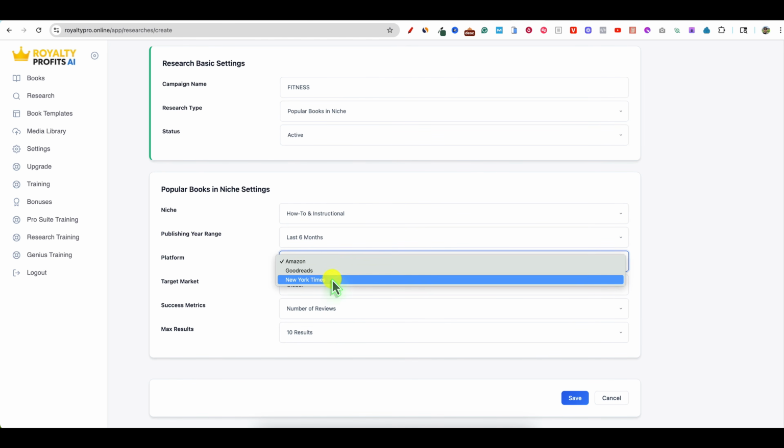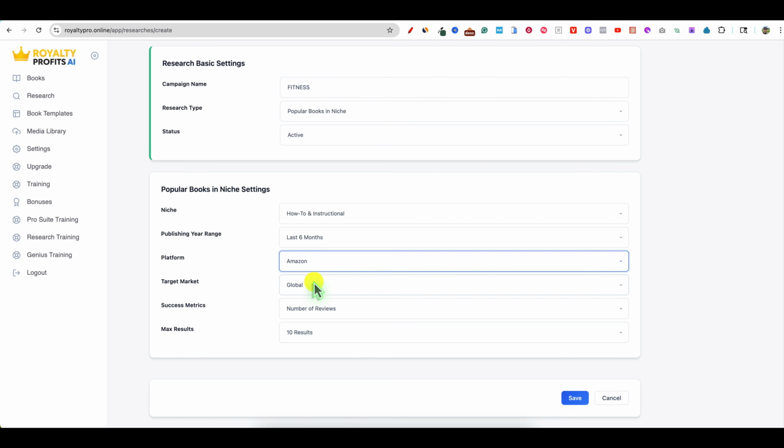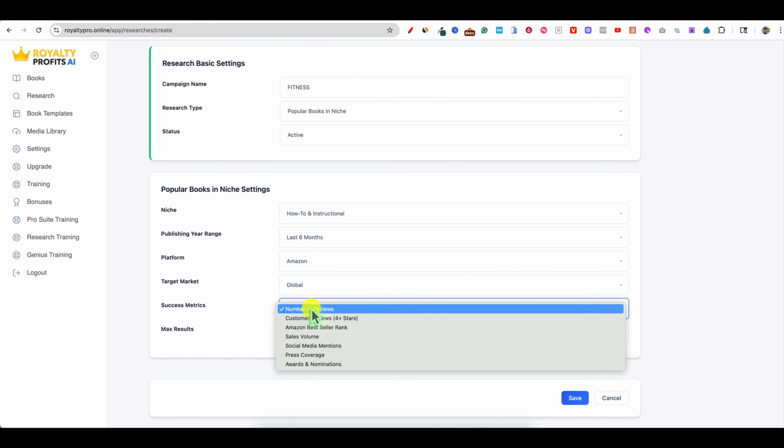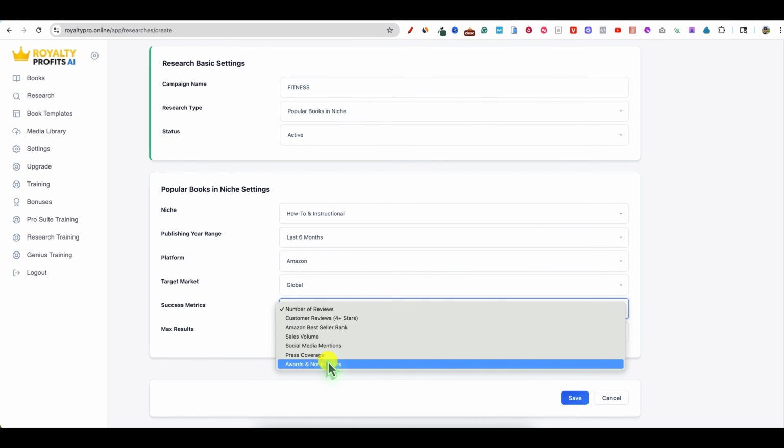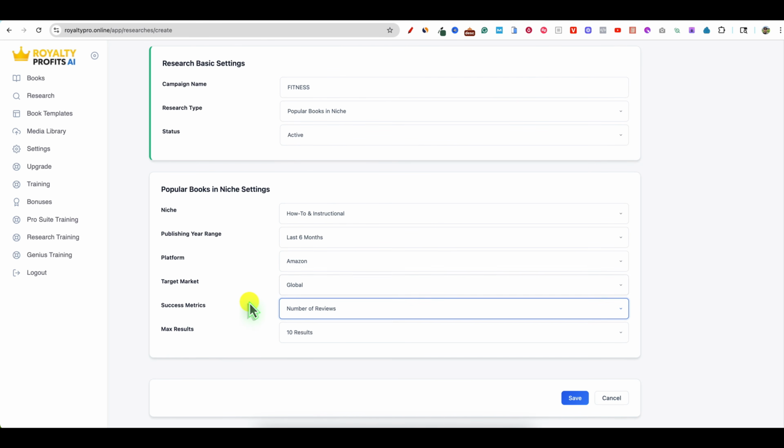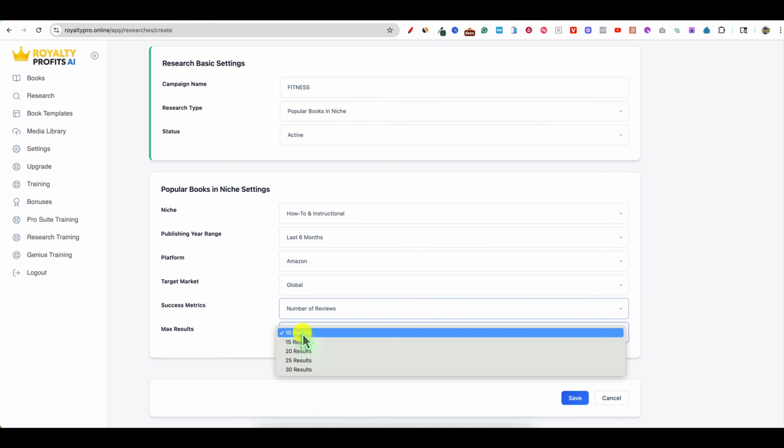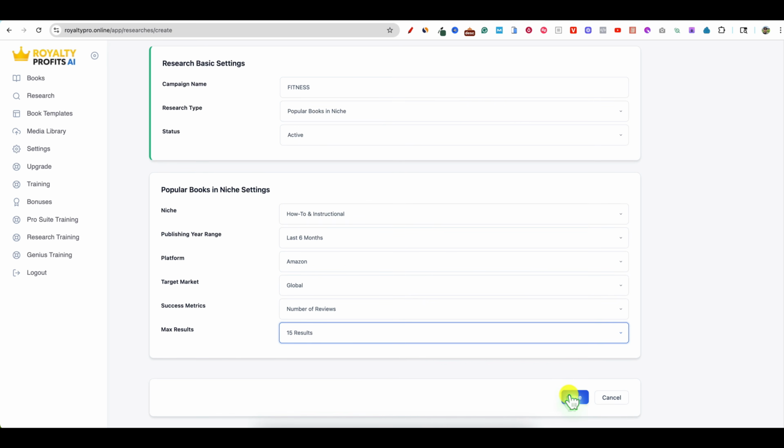Platform, you have Goodreads, New York Times. Let's stick with Amazon. We have global market, United States market, success metrics, number of reviews. We can choose this right here, but I'm going to go ahead and just leave it on number of reviews. And then max results 10. Let's go with 15 and then push save.